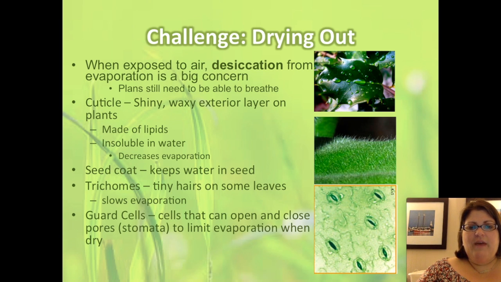Finally, plants also have what we call guard cells, which are these structures right here. Inside the dark area in this picture is actually a hole, or a pore, of the plant, and the guard cells are the cells on the outside. They serve to prevent gas exchange when the water inside the plant is limited.